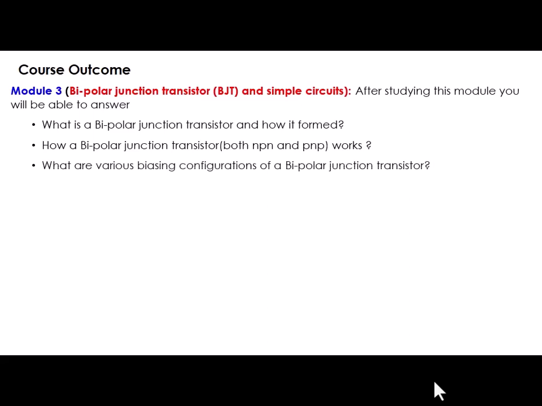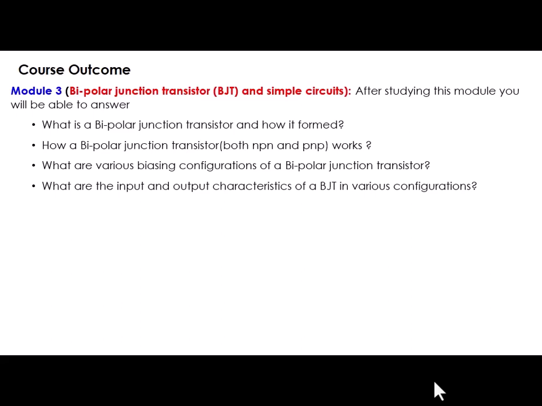Also, what are the various biasing configurations? Common emitter, common base, common collector. What are the different biasing configurations in which a bipolar junction transistor can be biased? That you will be able to answer after learning this module. And what are the input and output characteristics of a BJT in all these configurations?